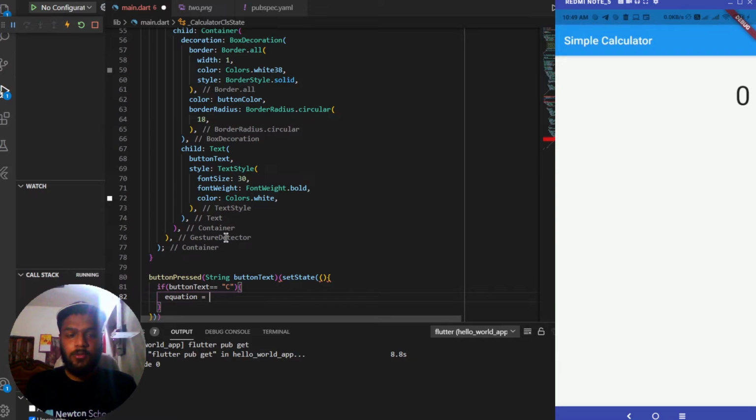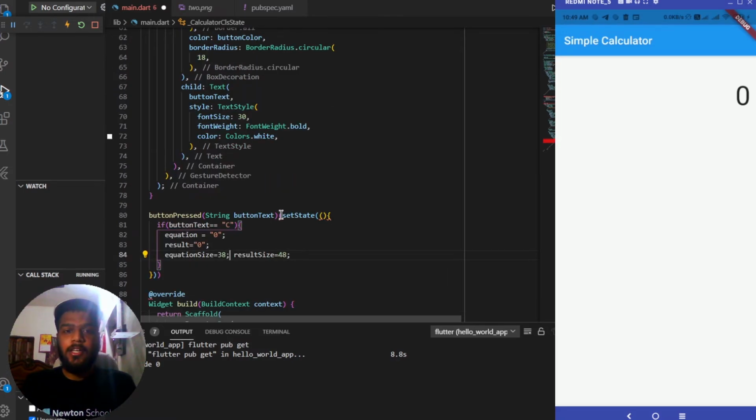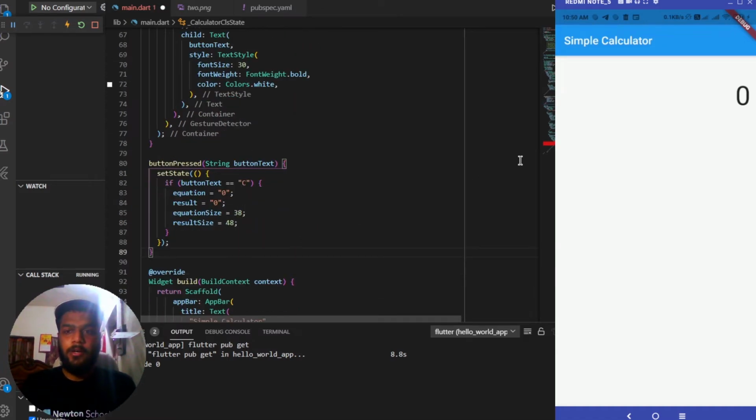So the equation will be set to 0, the value of the result will also be set to 0, and the equation size and result size will be set to 38 and 48 again. It is showing an error over here, as I mistakenly used the wrong brackets. So this should be like this, and here it needs a semicolon. Yeah, now it is working fine.